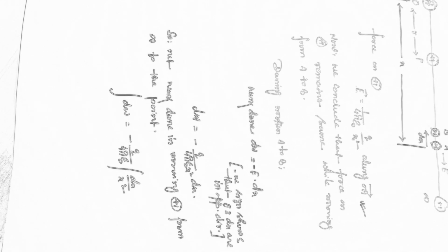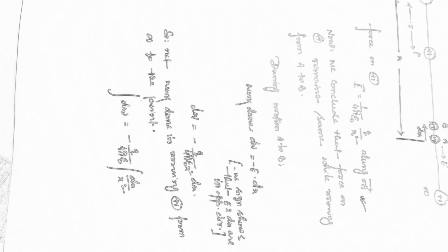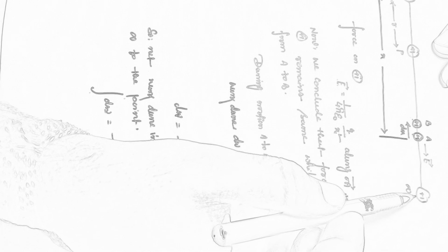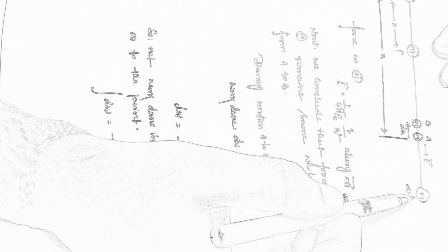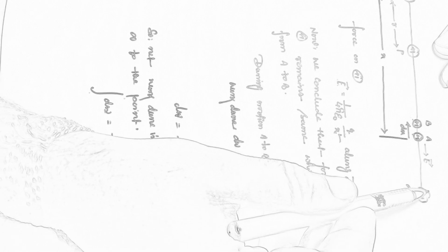For choosing proper limits, we have to consider the variables. Now, looking at the left hand side, the variable is W, that means work. So we have to put the initial value of work here and the final value here, and that will be the limit of integration. Now considering the initial position of +1, initially +1 was at infinity, and at infinity intensity is 0. So there is no force on +1.